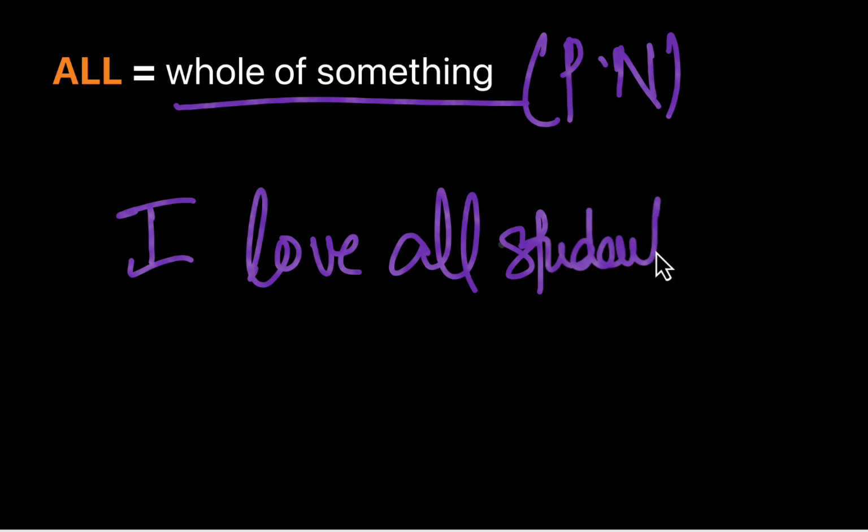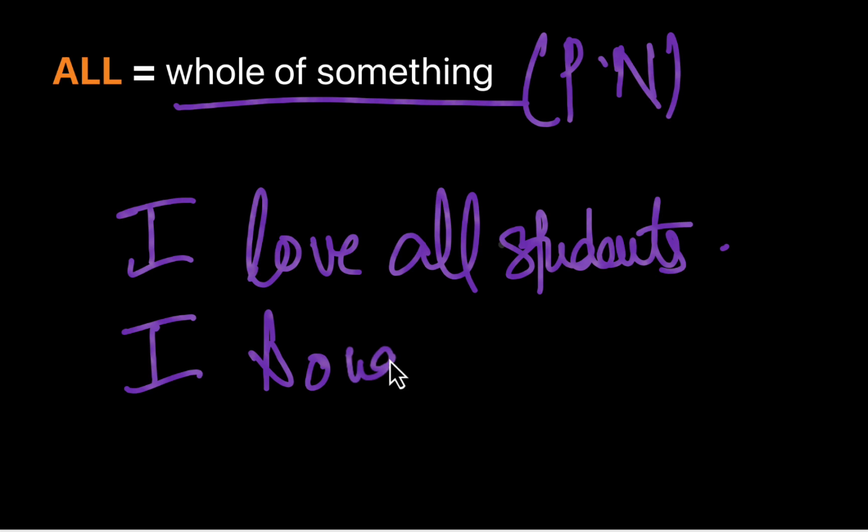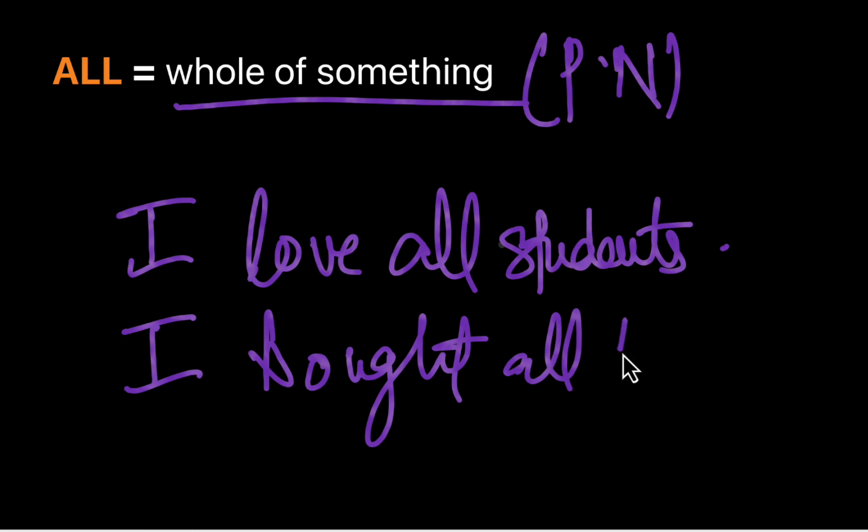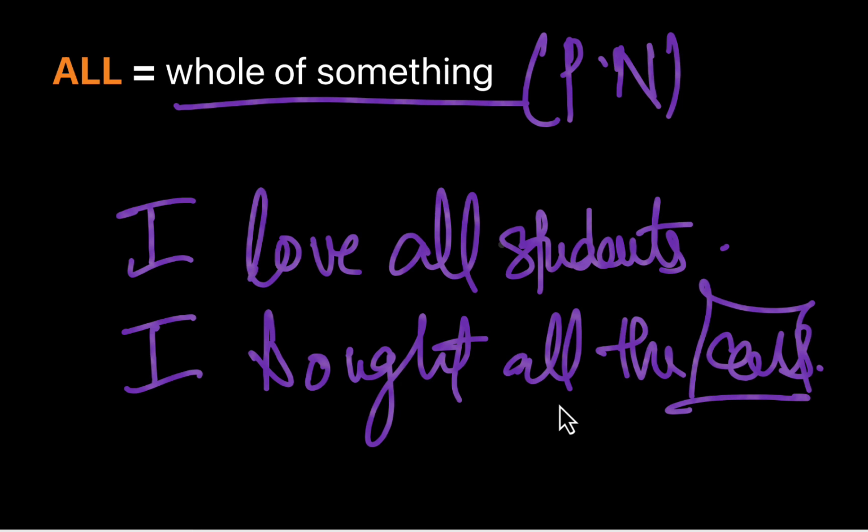I bought all the cars. But do we know the exact number of cars? No, we don't. Do we know the exact number of students? No, we do not. But it means the whole of something, each and every item, each and every member of the group that is being referred to here. That's how we use all as an indefinite adjective.